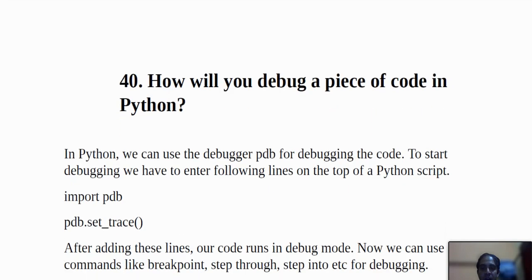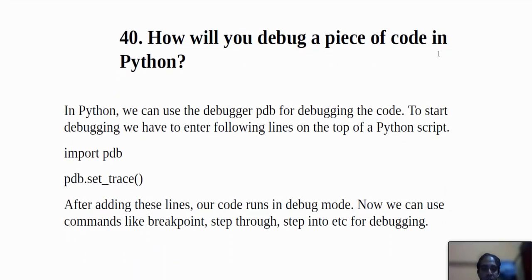Okay, how will you debug a piece of code in Python? In Python we can use the debugger pdb for debugging the code, and to start debugging we have to enter the following lines on the top of the Python script.